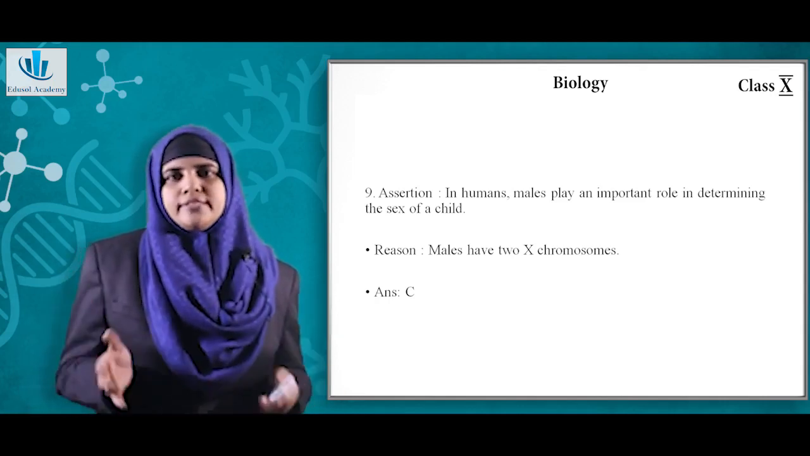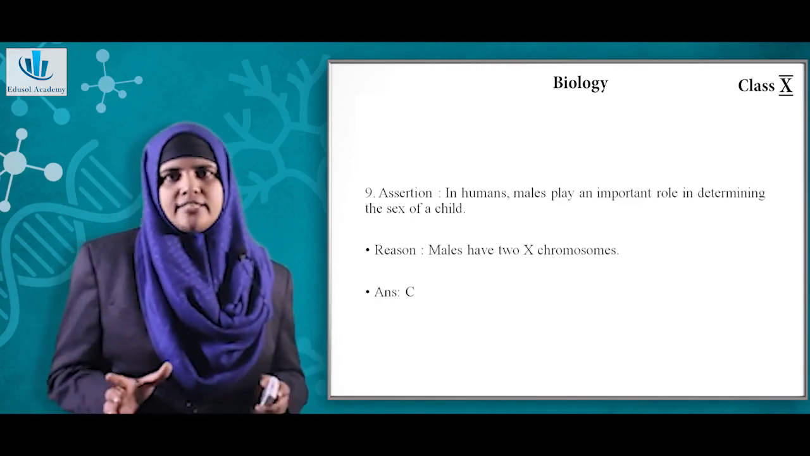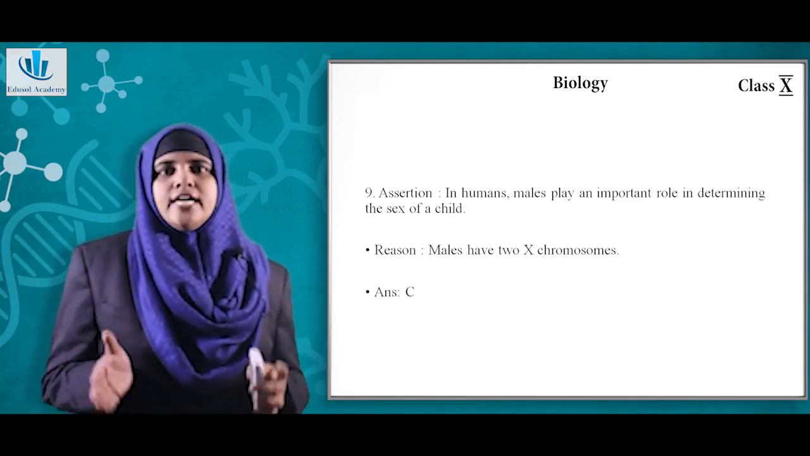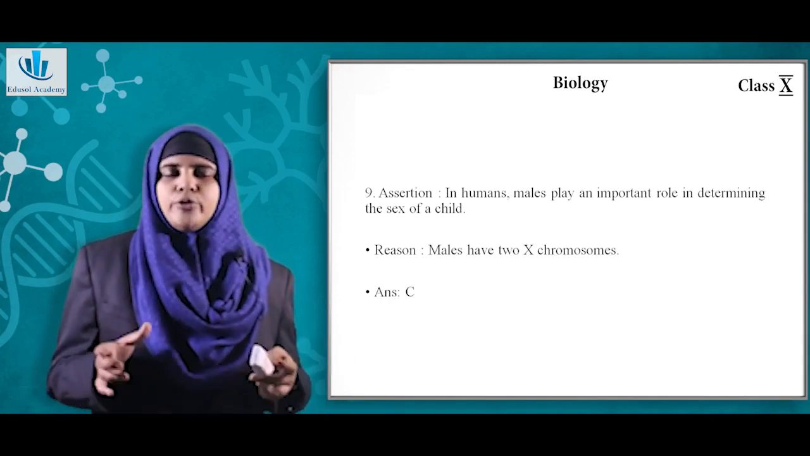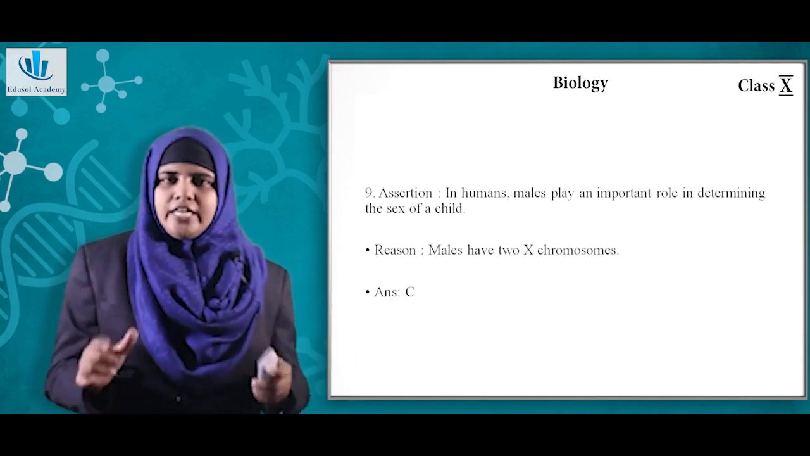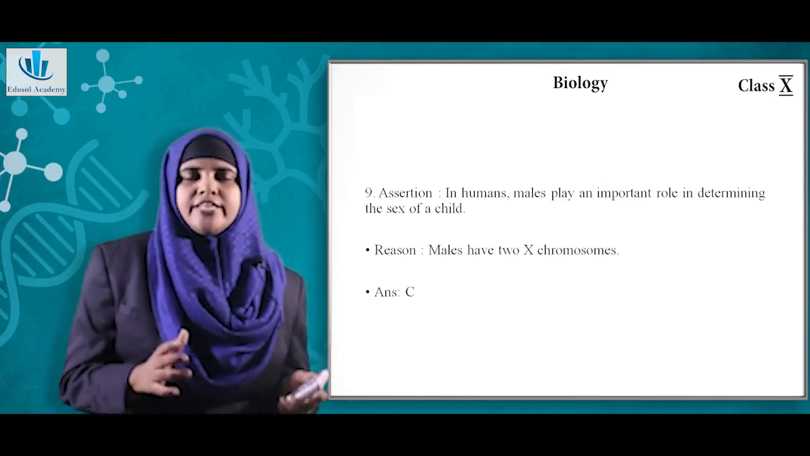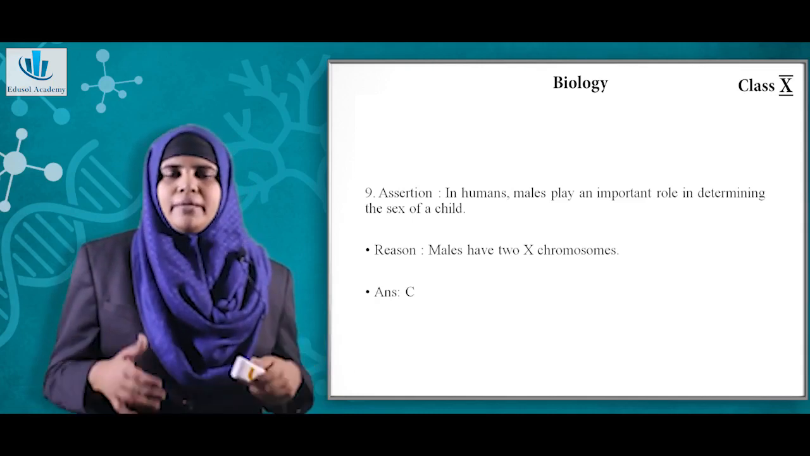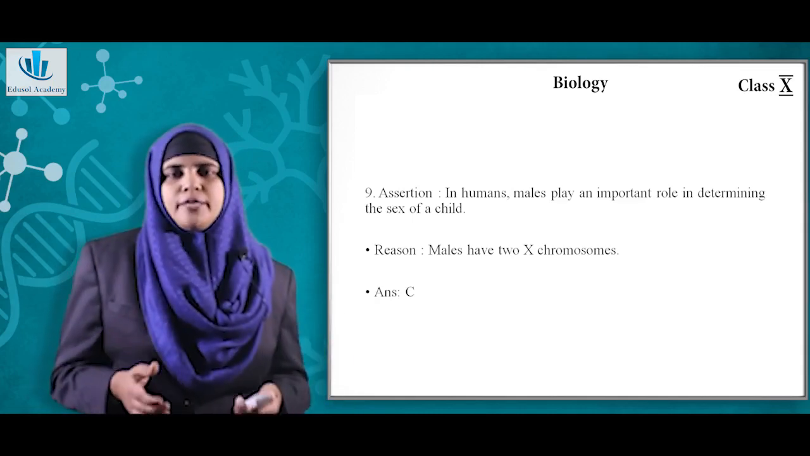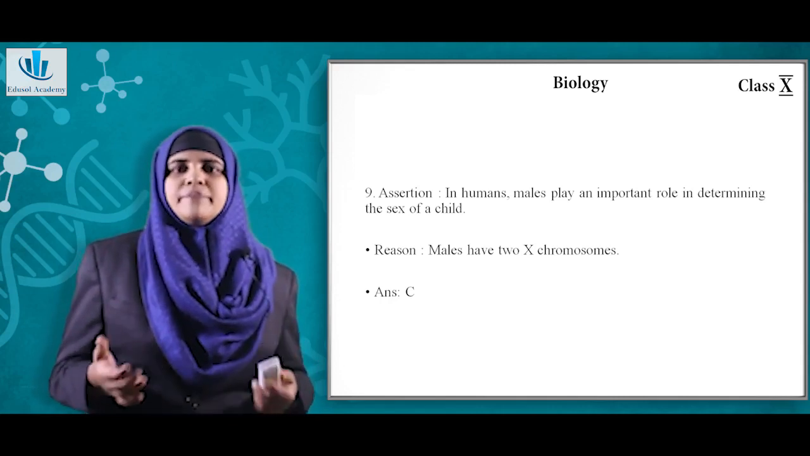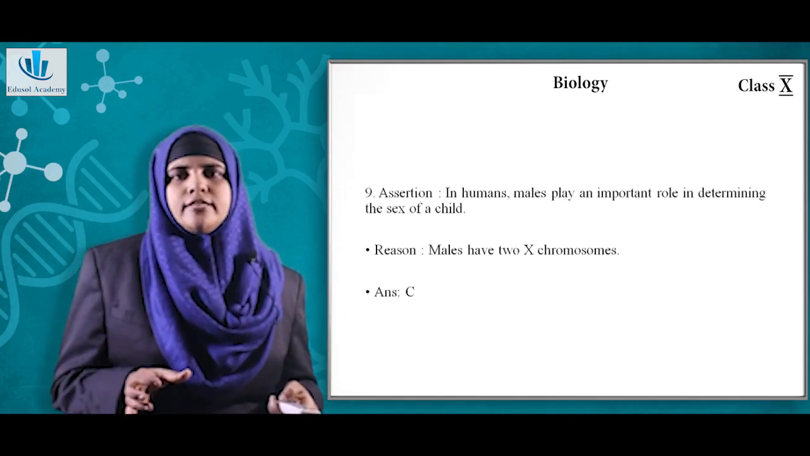Now see the statements again. In humans, males play an important role. Yes, that is the correct statement. Now the reason is males have 2 X chromosomes. That is wrong. Females have 2 X chromosomes. Males have 1 X chromosome and 1 Y chromosome. And it is because of that reason that males become a determining factor for the sex of the offspring. So here the answer will be C, because assertion is correct but reason is false.